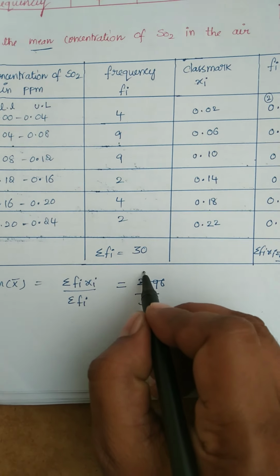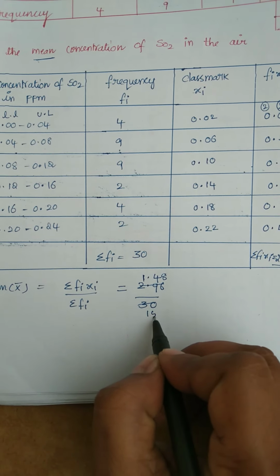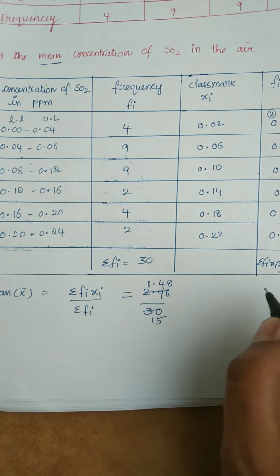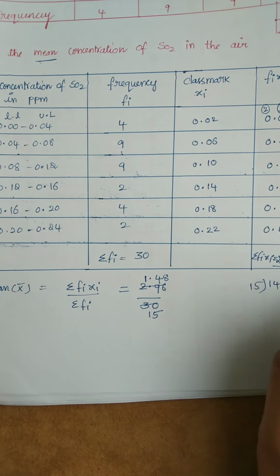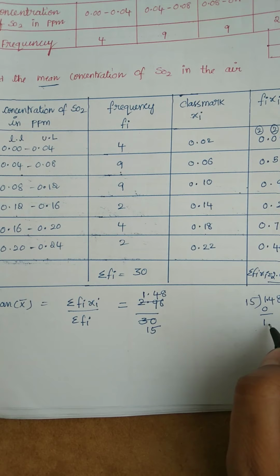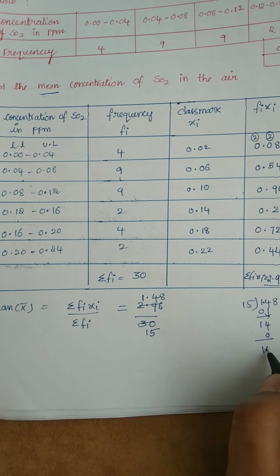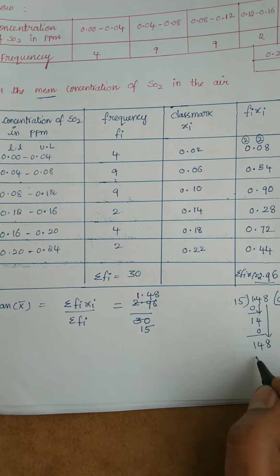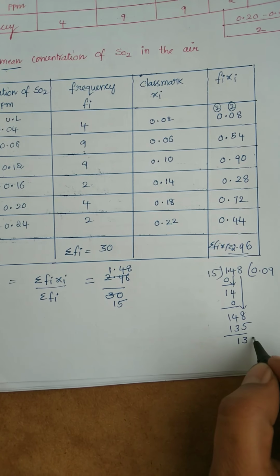Dividing by 2, that is 1.48 divided by 15.